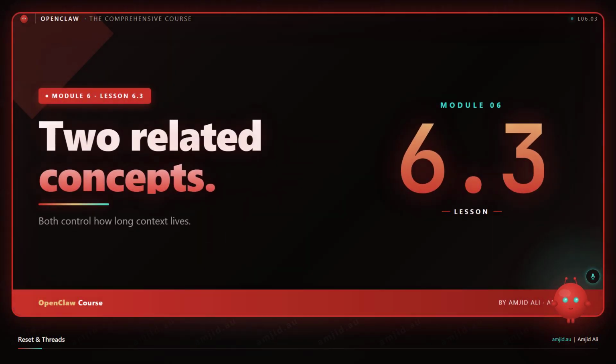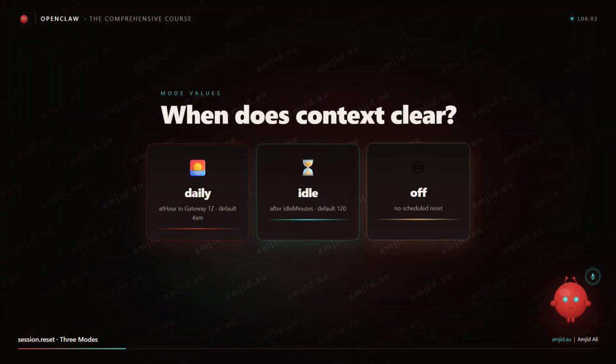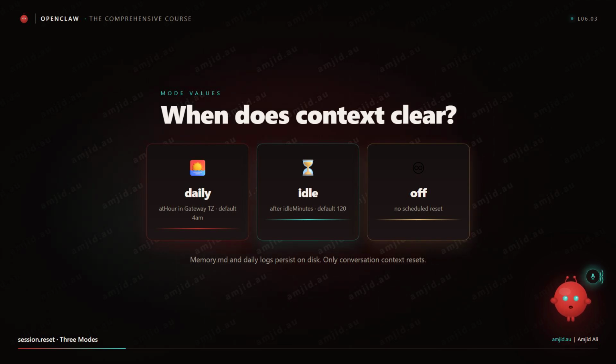Under the session.reset configuration block, you have got three keys: mode, with three values: daily, idle, off. Daily means the session resets at a specific hour in the time zone of the gateway every day. The default hour is 4. So at 4 a.m., the session context is cleared. Now, not your memory markdown, not your daily logs, those persist on disk. They are safe, but the conversation context, the in-flight understanding the agent has built up over the past few hours, that gets wiped. Clean slate at 4 a.m.